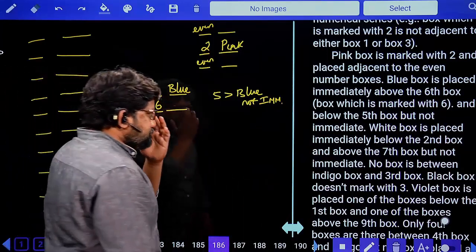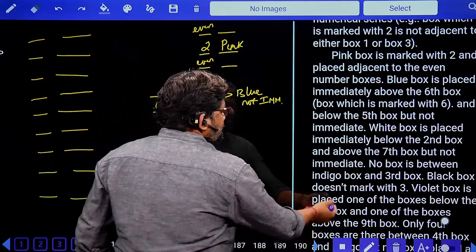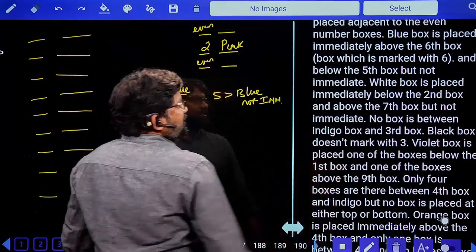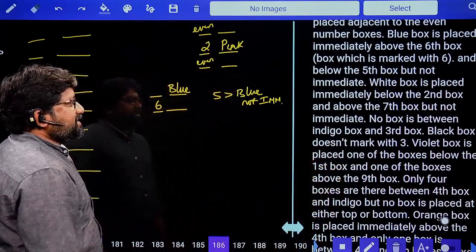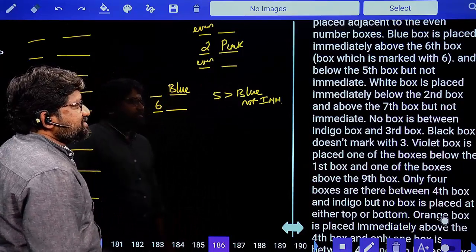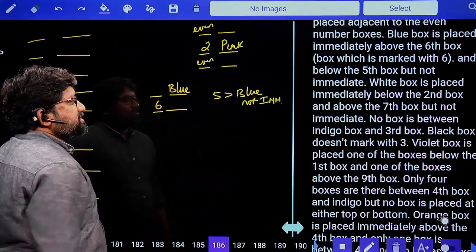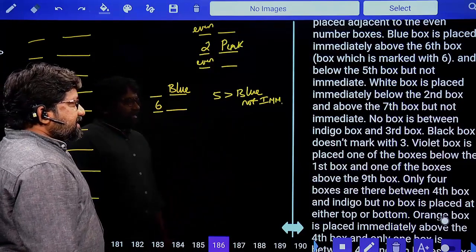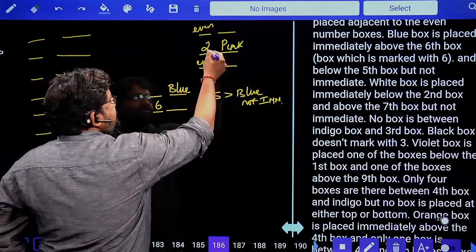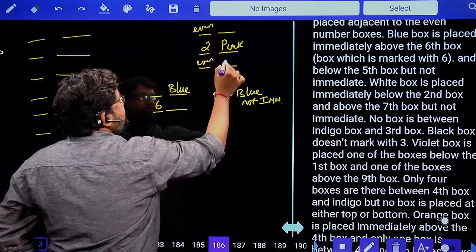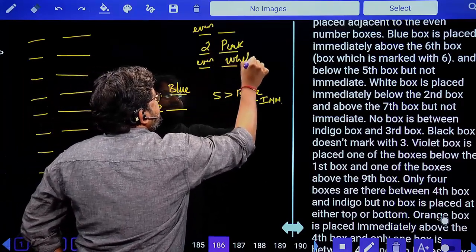Next, continuation: white box is placed immediately below the second box. Second box is already pink, so this is white.